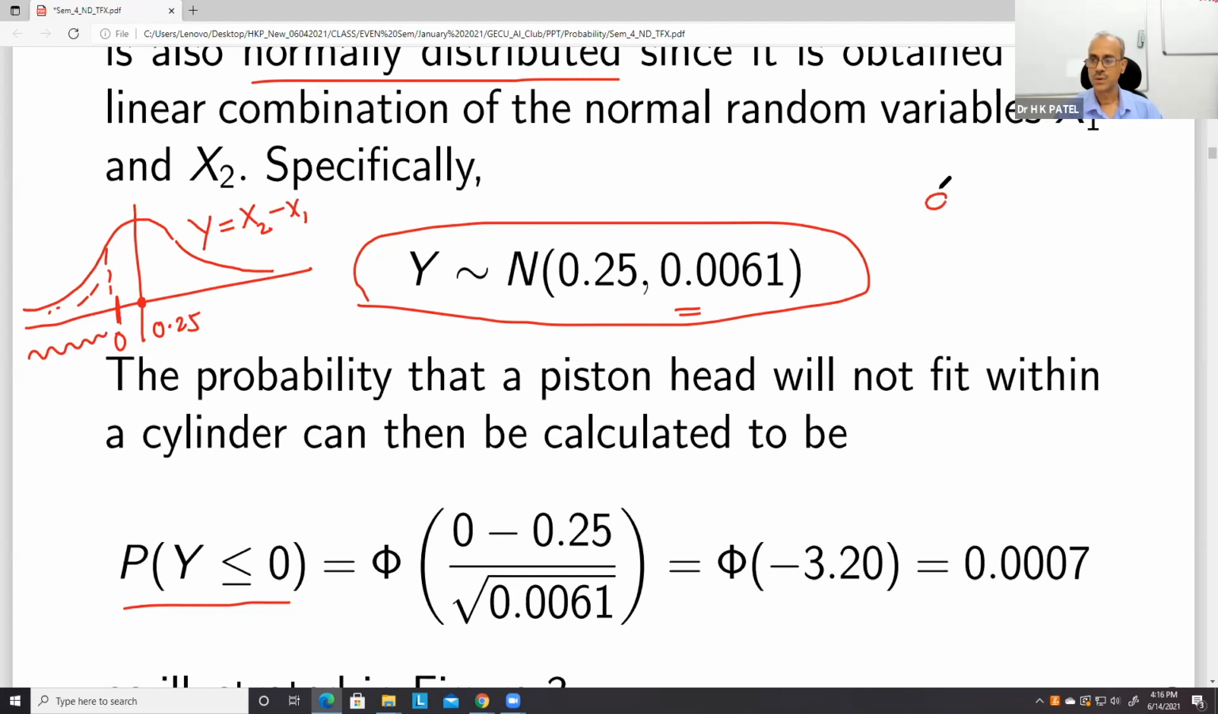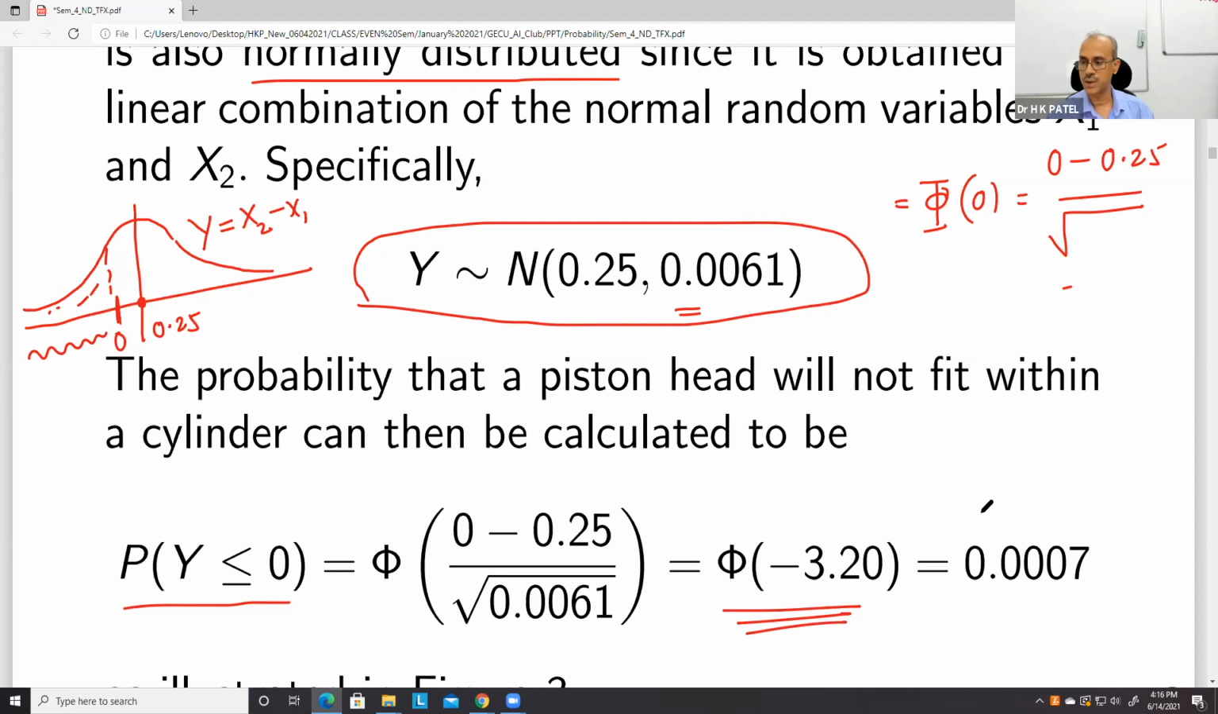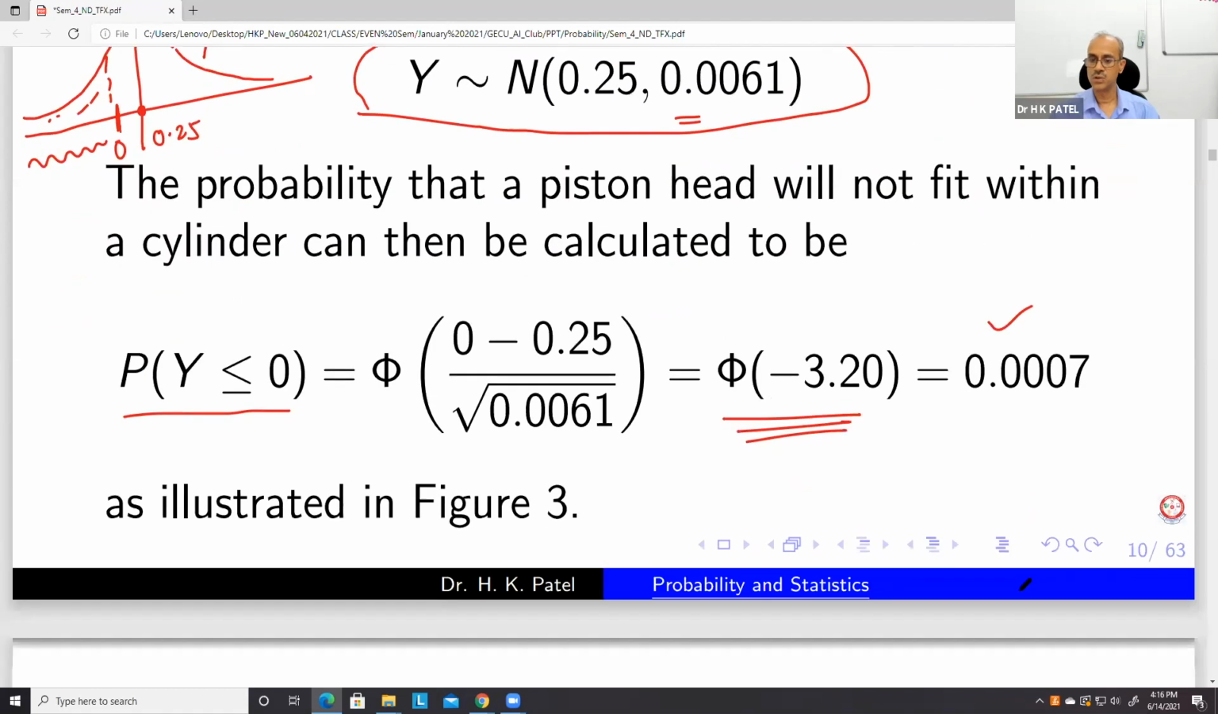We know that we can use the cumulative distribution table. So this probability is nothing but phi of 0 minus the mean, divided by the standard deviation. Now the mean we have calculated is 0.25, and this is actually the variance, so you have to take the square root. Then we can use the normal table to find this value, which is 0.0007.